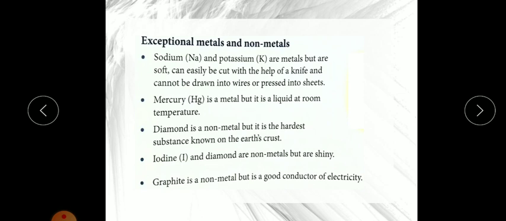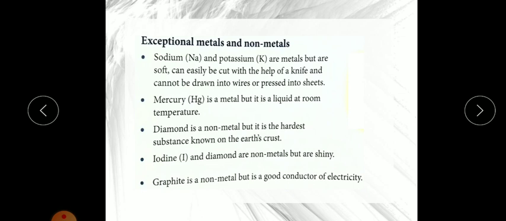Next, fourth one is iodine. Iodine and diamond are non-metals, but they are shiny. Shiny means they have luster. As you know from the properties of non-metals, non-metals are non-lustrous, but here diamond and iodine are non-metals and they have shine, they are lustrous.